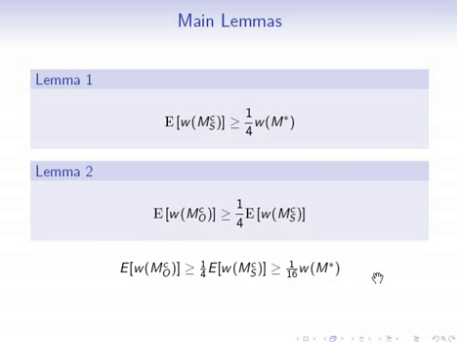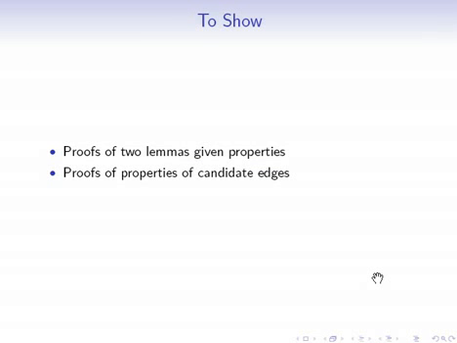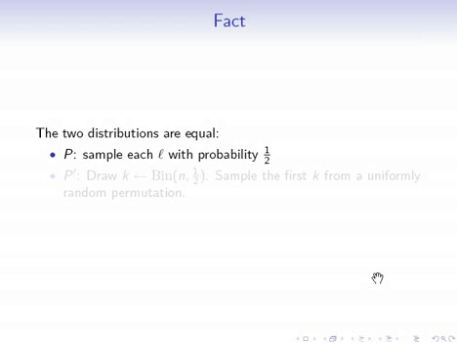So let's go about proving some of these lemmas. What I have left to show you is proofs of the two lemmas given the properties of candidate edges, and then proofs of the properties of candidate edges. So let's begin by showing you proofs of the lemmas given the properties.